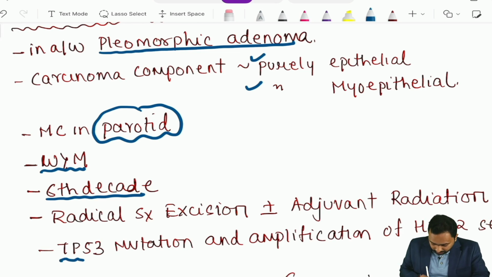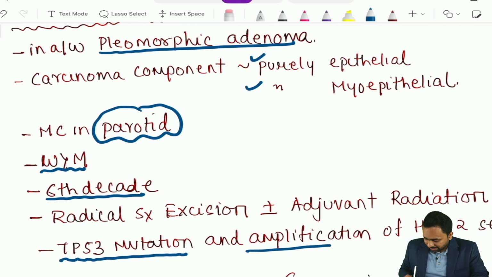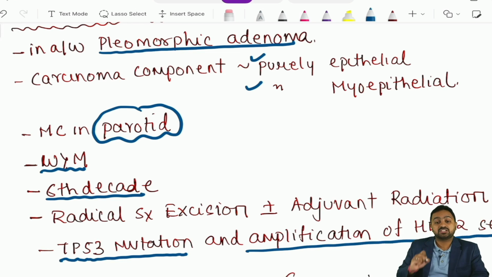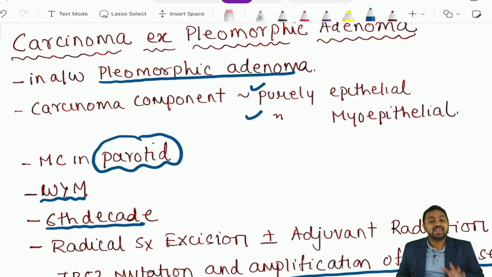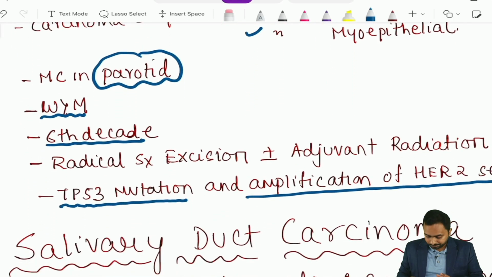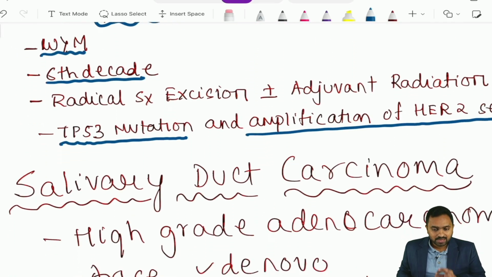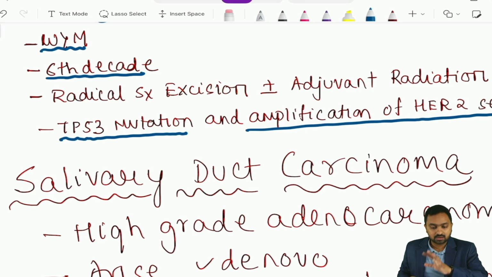Now, there is a TP53 mutation and amplification of HER2 which has been seen and associated with your carcinoma ex pleomorphic adenoma. Right. The next we have is your salivary duct carcinoma.